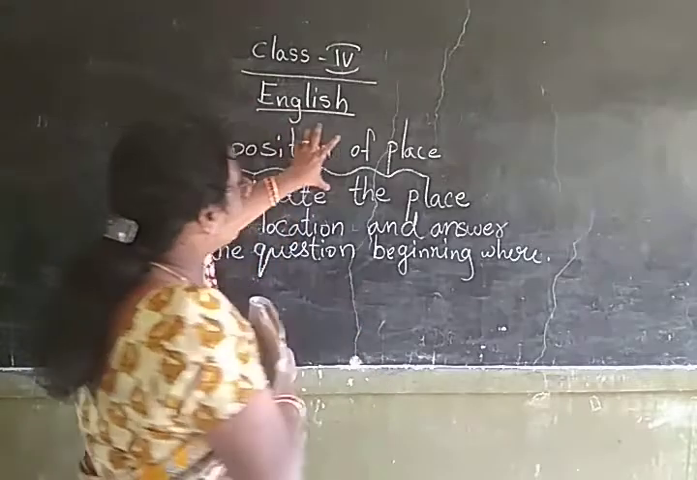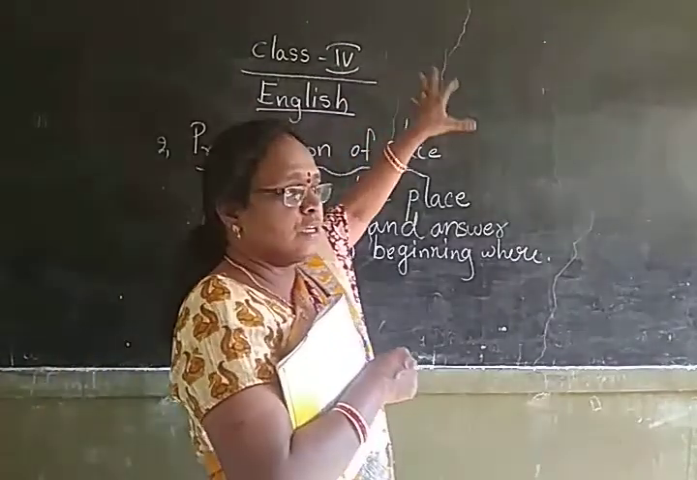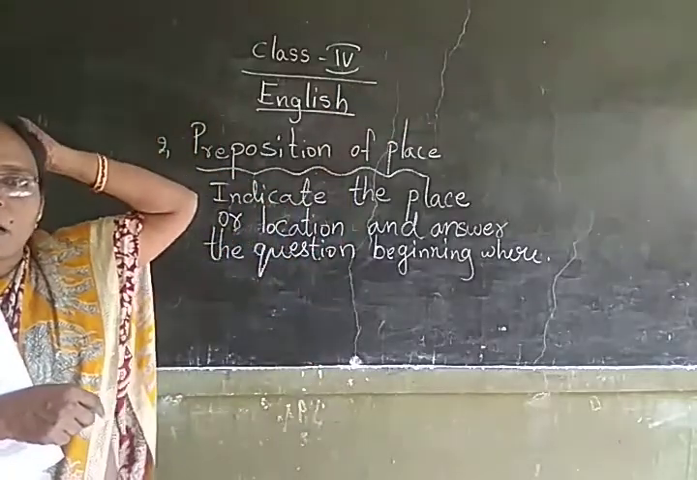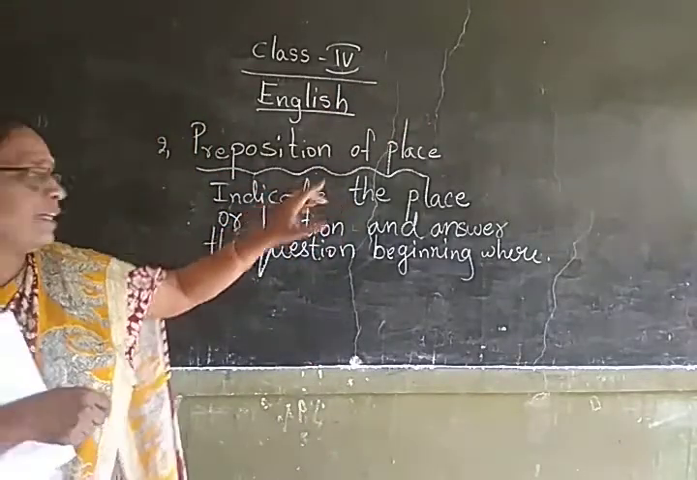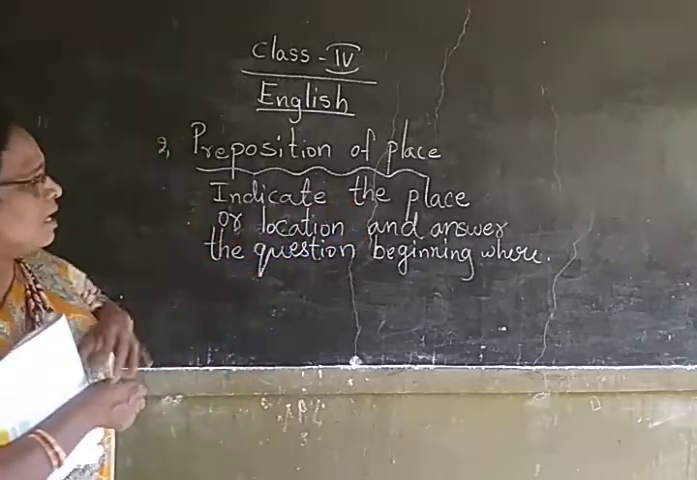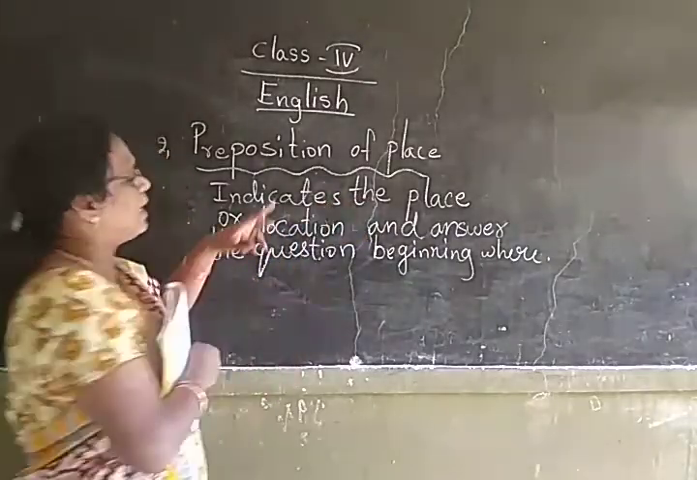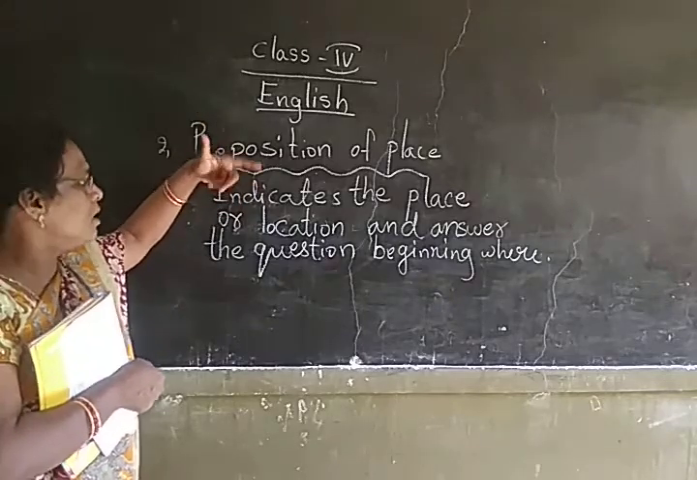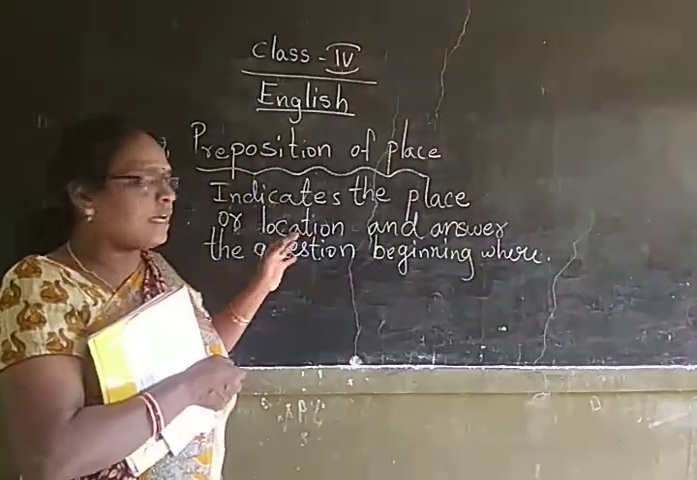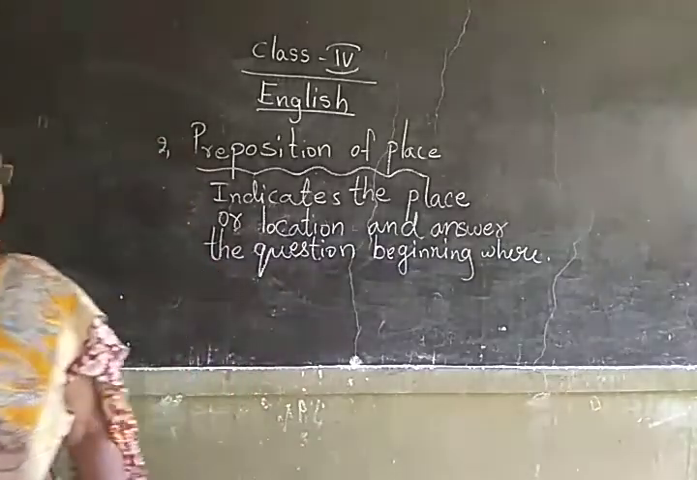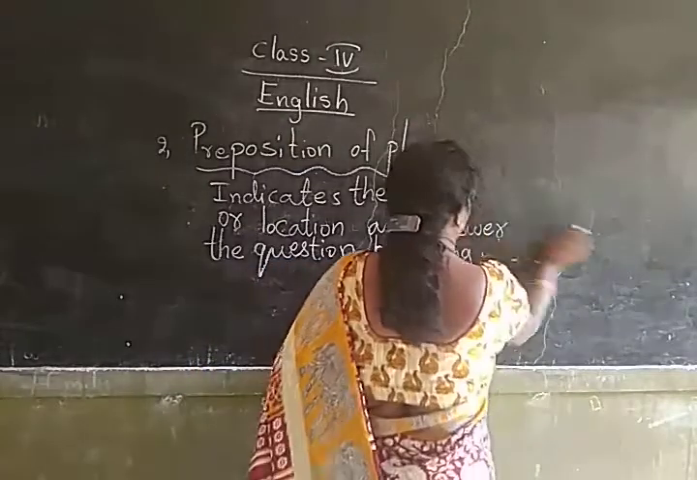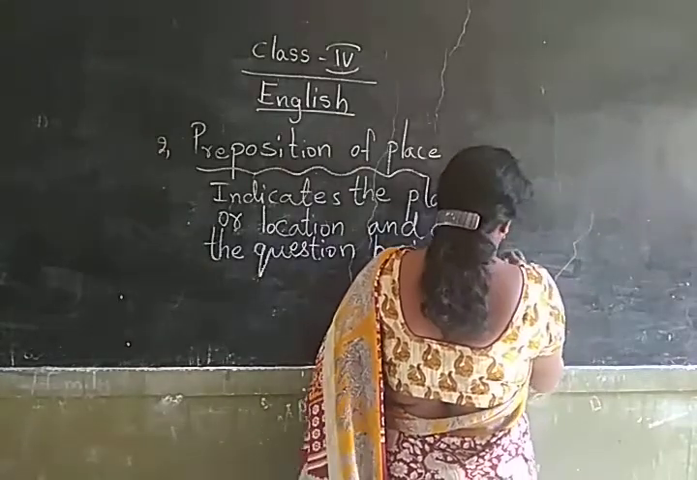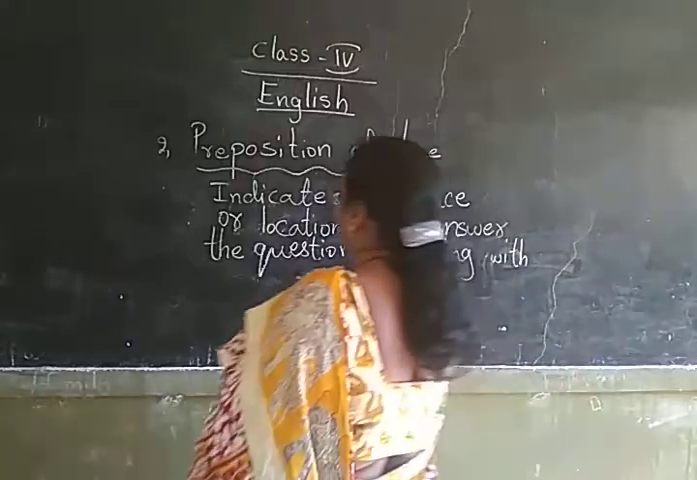See, Nana. Preposition of place. Place means, where is your house? We will be asking where is your school, where is your grandmother's house. The place is indicated here. It indicates the place or location. For preposition of location also, you can write the same definition: indicates the place or location and answers the question beginning with where. Okay, Nana?